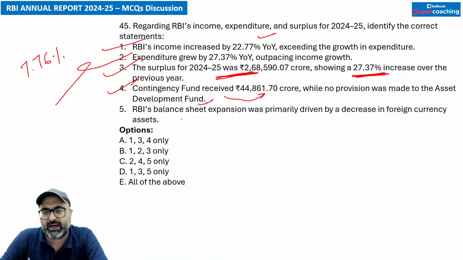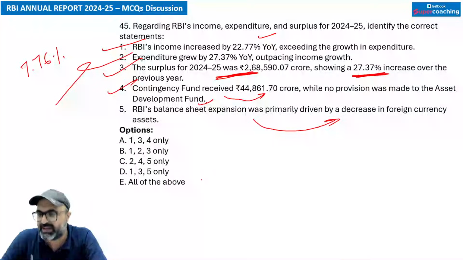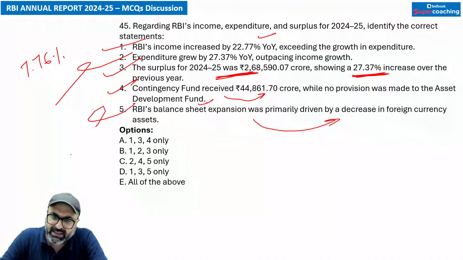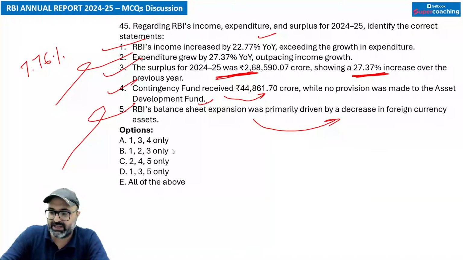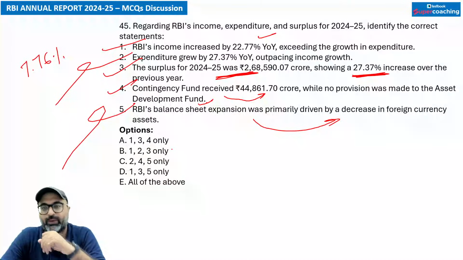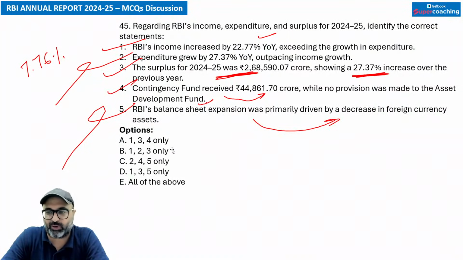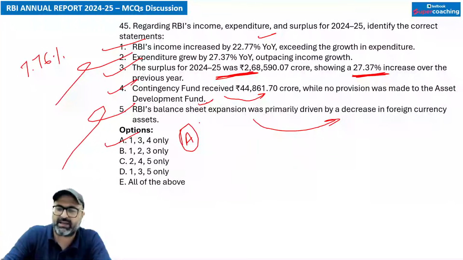That is correct. RBI's balance sheet expansion was primarily driven by a decrease in foreign currency asset. Balance sheet expansion is driven by increase in foreign currency asset, not decrease in foreign currency asset. ये जो मैंने लिखा पिछले क्वेश्चन में, what was the point? That is the share. But overall अगर आप बात करेंगे balance sheet में जो expansion है, that is because of increased foreign currency assets. So keeping that in mind, 1, 3, 4 are correct. So A option is the correct answer.